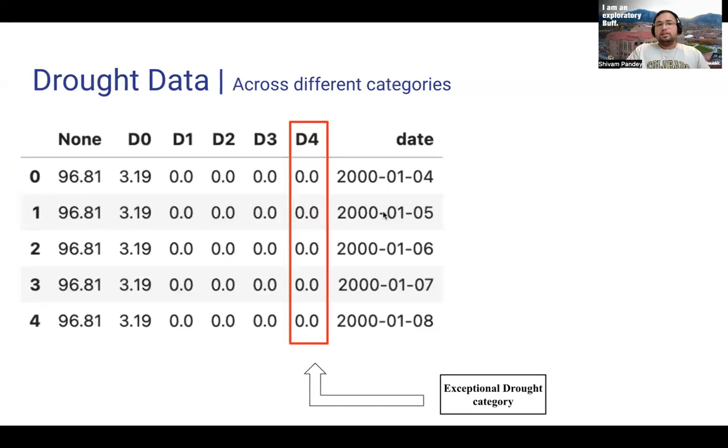And this is how the actual drought data looks. It's categorized in different categories that we saw in the earlier heat maps, D0 to D4, D4 being the exceptional drought category, and none being where there is no drought. And Pueblo usually lies in this category, which is the exceptional drought category. And this is what we are interested in predicting.